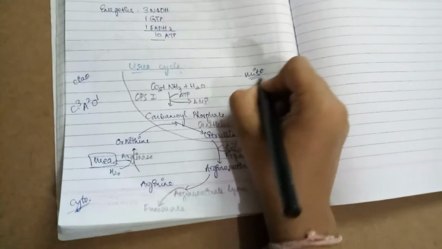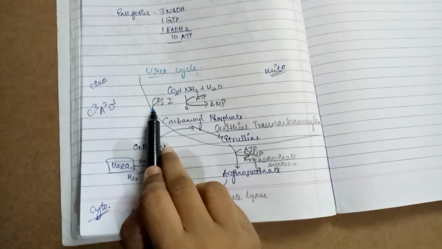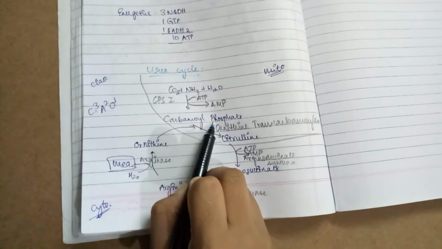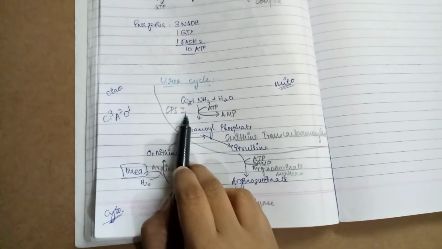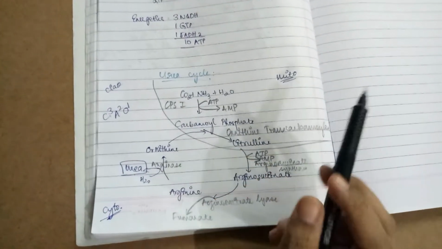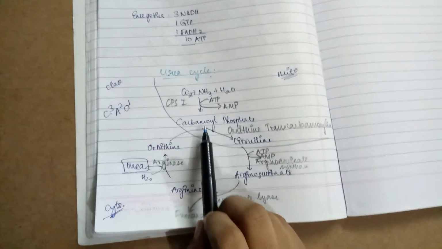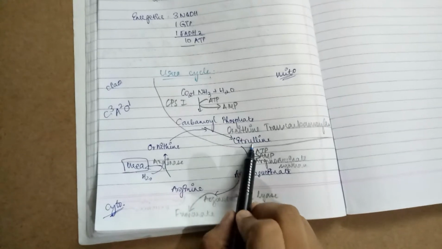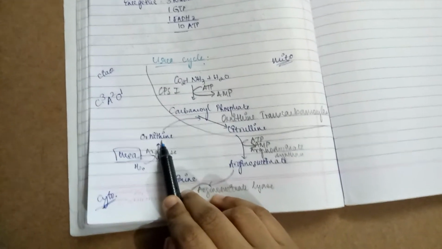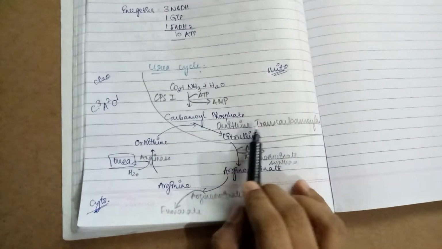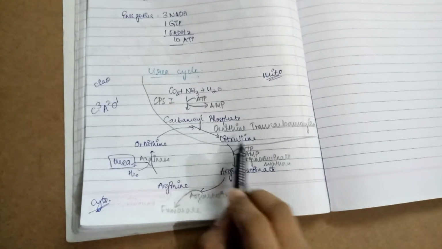Now the enzymes. For the first step, the synthesis of carbamyl phosphate, the enzyme used will be carbamyl phosphate synthetase 1. A similar step occurs in pyrimidine synthesis, where there is CPS2. Then citrulline will be formed with the help of carbamyl phosphate and ornithine. So the enzyme used will be ornithine transcarbamylase.